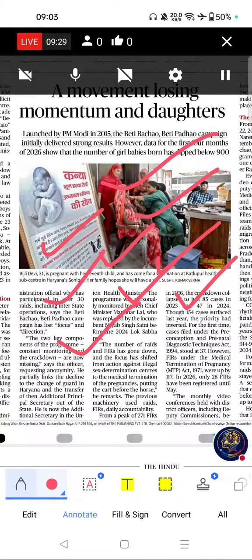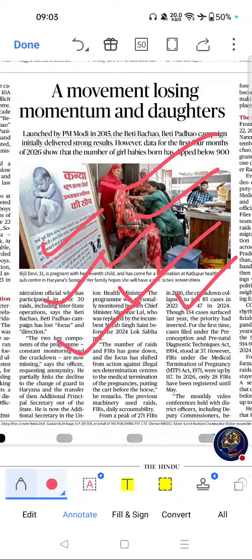If you see the importance, key themes: Beti Bachao Beti Padhao, sex ratio at birth, female foeticide, PCPNDT Act, gender equality, women empowerment. Next important topic from this page was